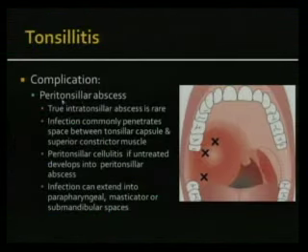So a complication is basically a peritonsillar abscess. True intratonsillar abscesses are rare. The infection commonly penetrates the space between the tonsillar capsule and the superior constrictor muscle, and once it gets there, it can spread into the parapharyngeal space and then extend into multiple other spaces. And we'll look at examples.